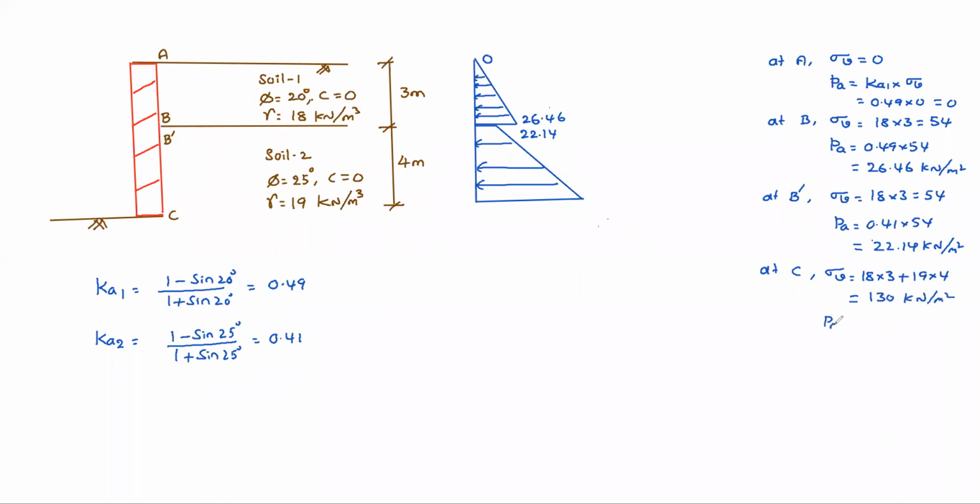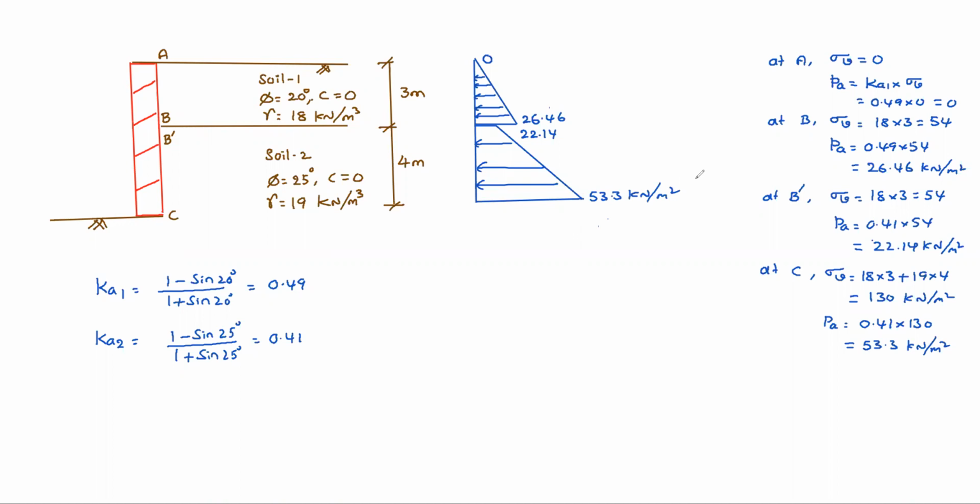So PA equal to 0.41 into 130, which is equal to 53.3. See, PA is in kilonewton per meter square, which means the intensity of earth pressure. At the bottommost point, the intensity of earth pressure is 53.3 kilonewton per meter square.